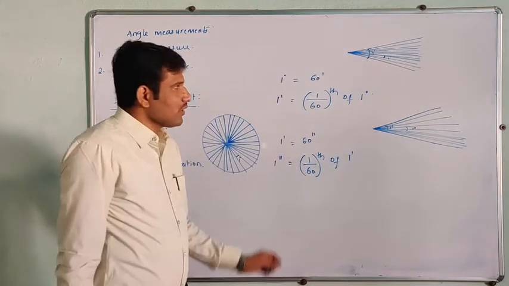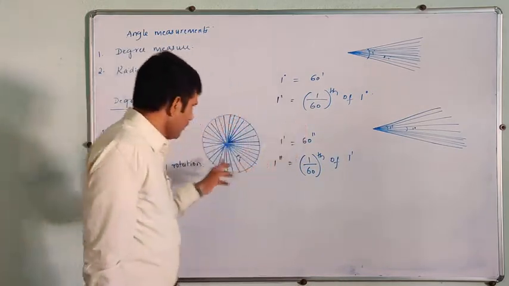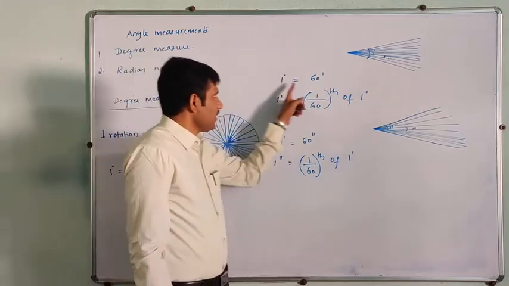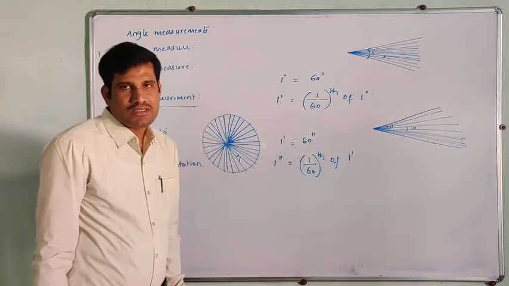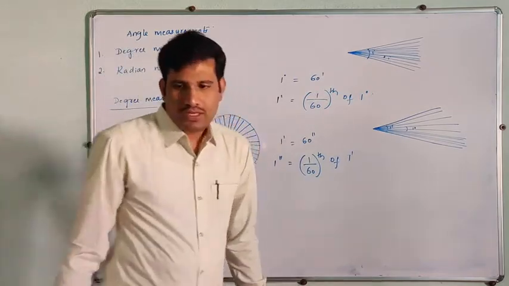Is it clear, friends? One complete rotation is 360 degrees. 1 degree is 60 minutes. 1 minute is 60 seconds. Now we'll see the conversions.